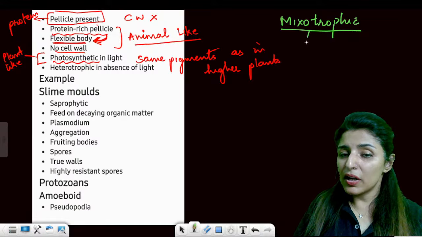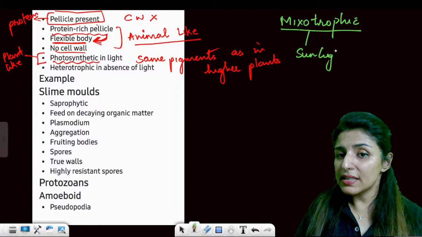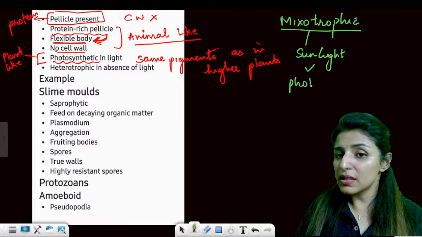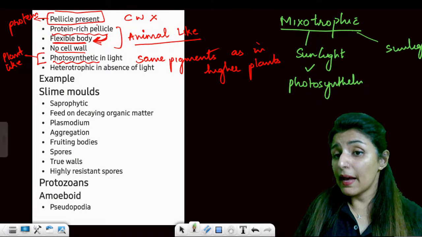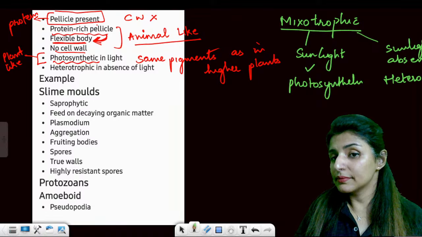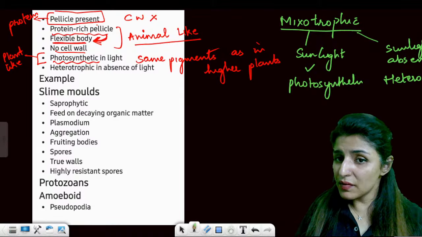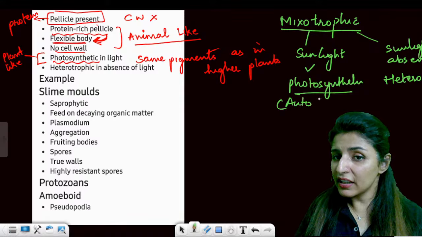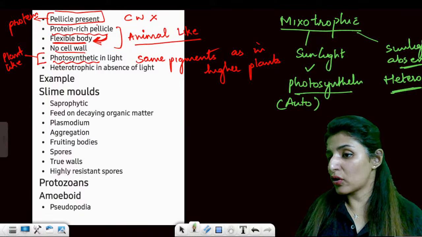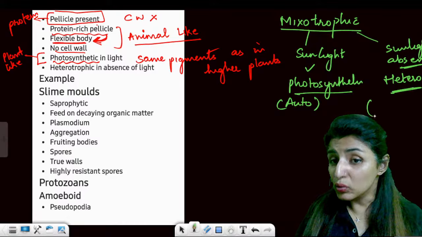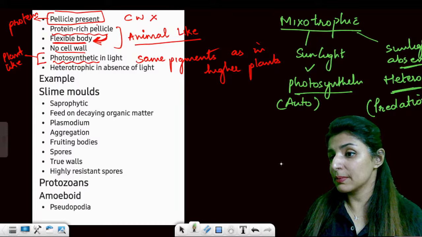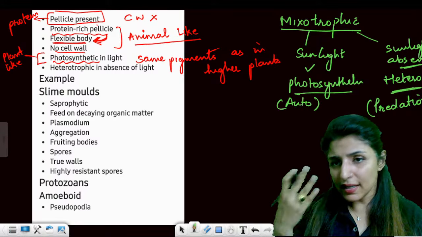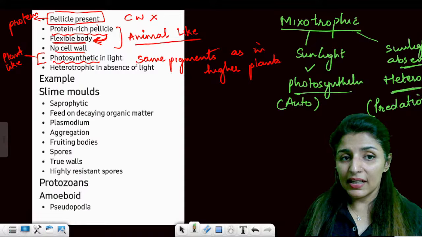Mixotrophic nutrition. So in the presence of sunlight, it will be photosynthetic. If sunlight is absent, then it will be heterotrophic. Are you getting that? In the presence of sunlight, it is autotrophic or photosynthetic, but in the absence of sunlight, it is heterotrophic. And in heterotrophism, what does it do? It predates, it preys upon the smaller organisms, it ingests them, just like us. So this predation is an animal-like feature.